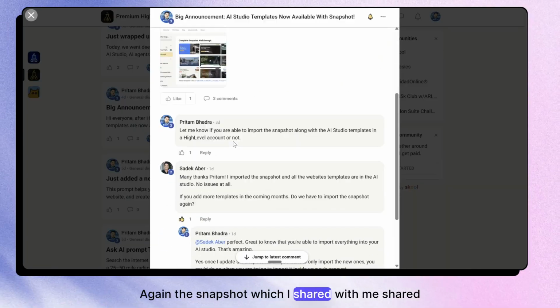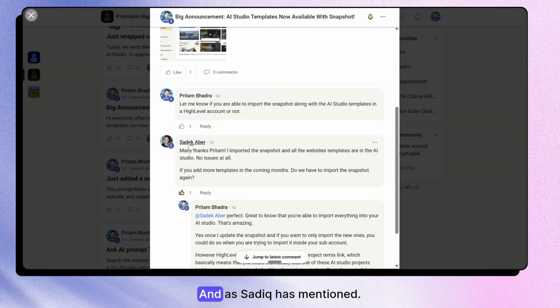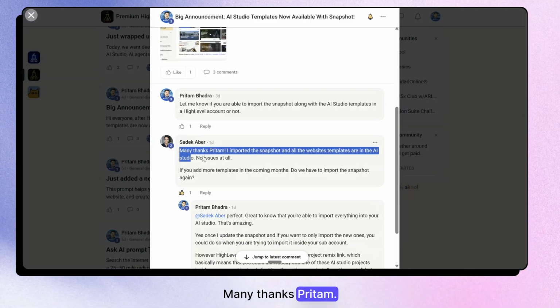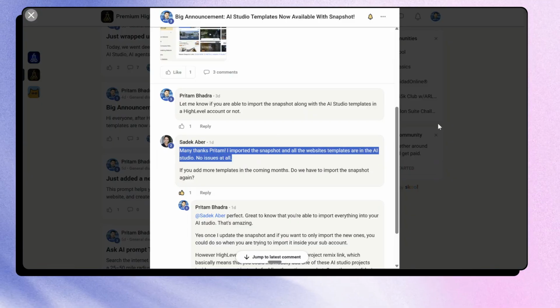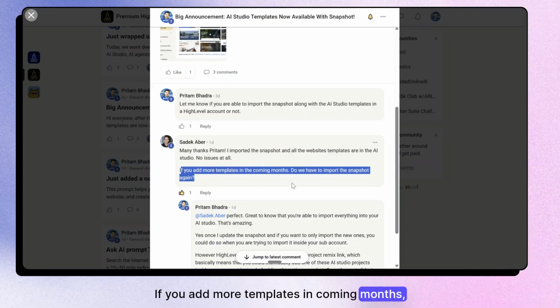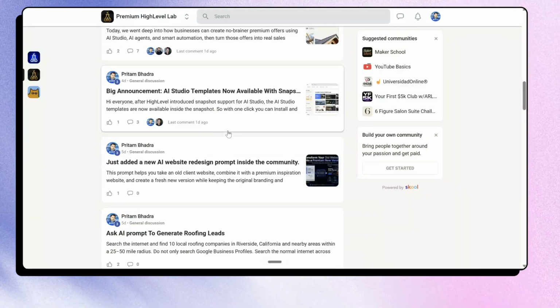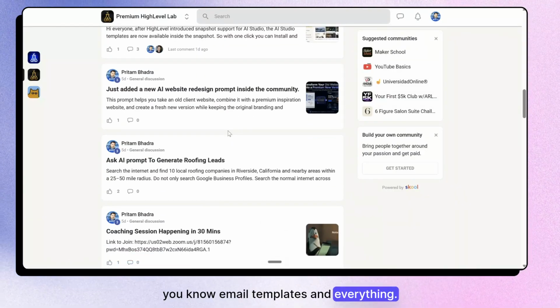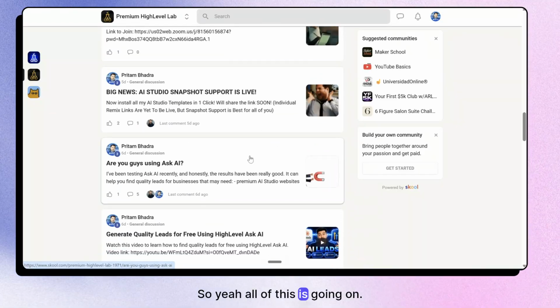Again, the snapshot which I shared with people, I wanted to know that they're able to import it or not. And as Sadiq has mentioned, many thanks, Pritam. I've imported the snapshot, and all the website templates are in AI Studio. No issues at all. If you add more templates in coming months, do you have to import the snapshot again? Like, he already knows that I'm already creating these email templates and everything. Sorry, the AI Studio templates and all of that is there. So yeah, all of this is going on.